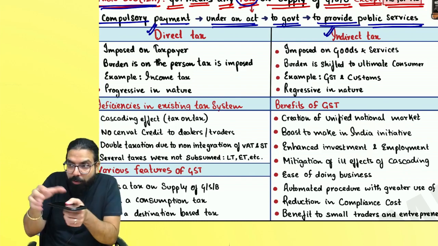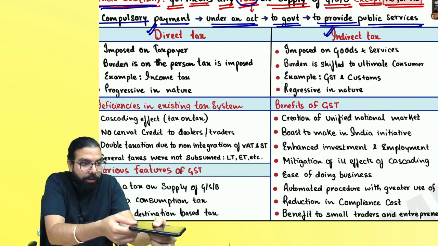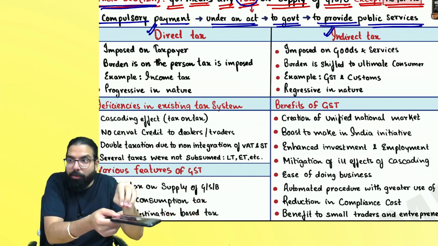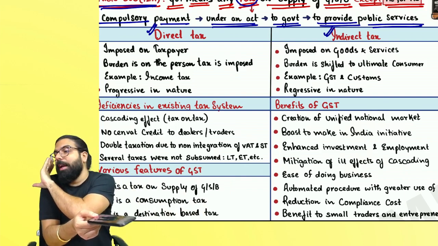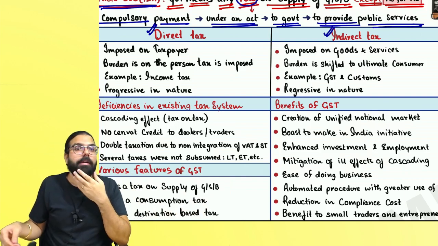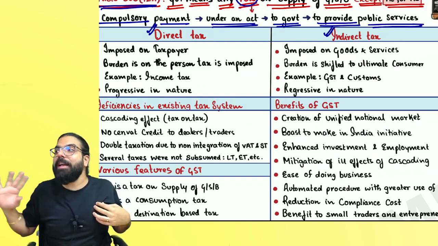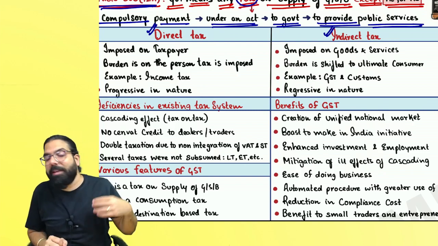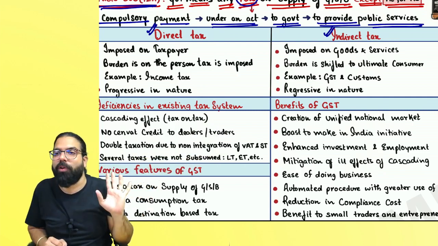I am selling this phone. A 100 rupees phone, I sold. 10 rupees of tax I collected from you and I gave it to the government. That is what? Indirect tax. Why is it indirect tax? Directly, I am not paying. Indirectly, I am collecting. Basically, you are giving it to me and I am giving it to the government.